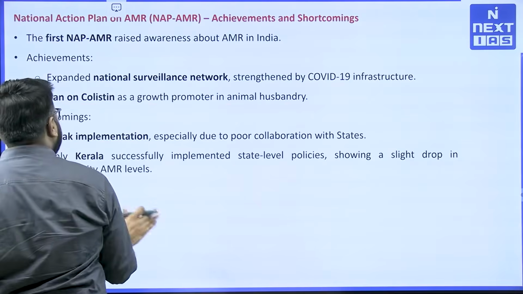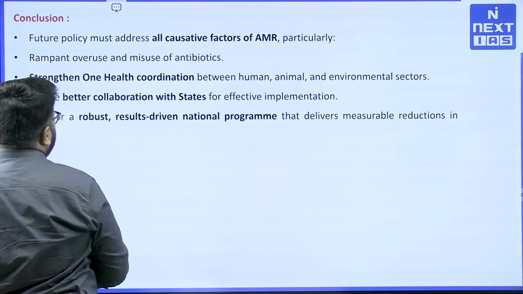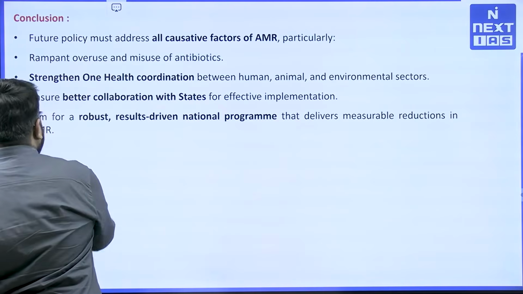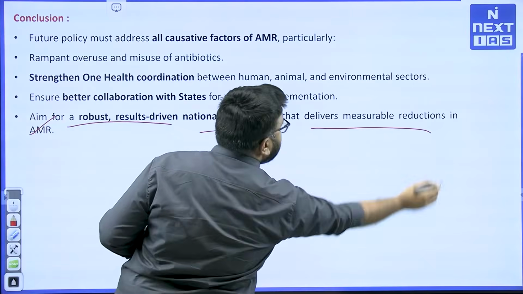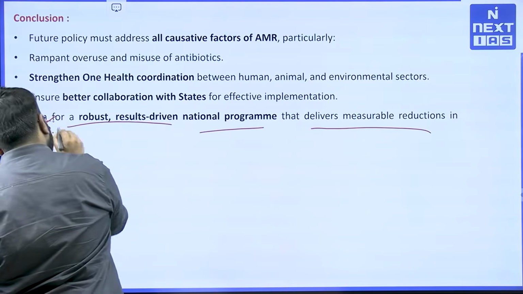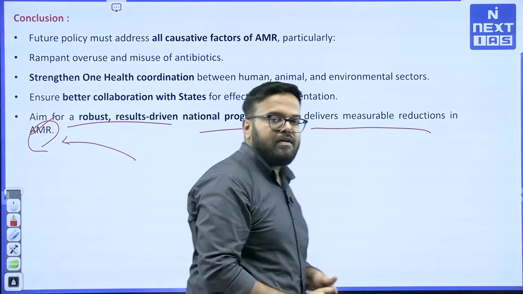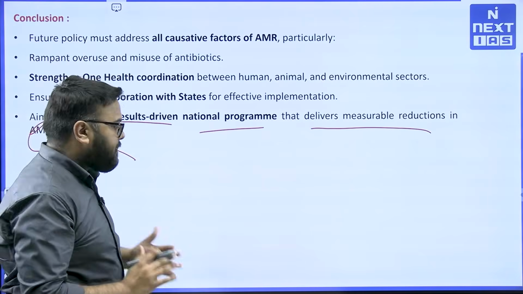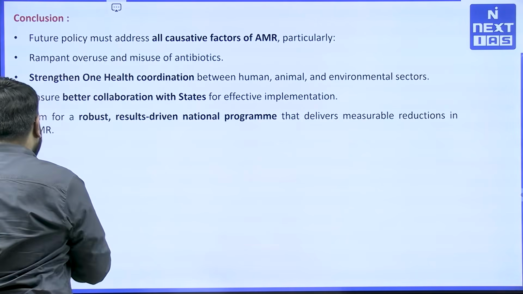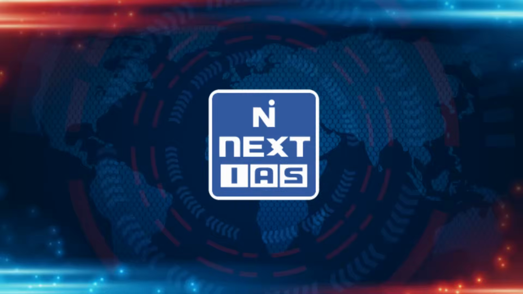Very, very important aspects have been given in this article, and this is the rightful conclusion: aim for a robust, result-driven national program that delivers measurable reductions in AMR. Until and unless you focus at the state level and the implementation level, the new plan needs to get the implementation right. So very, very important. Another important article, the second article, is a practice question for you.